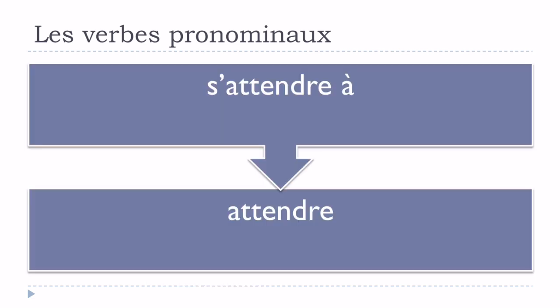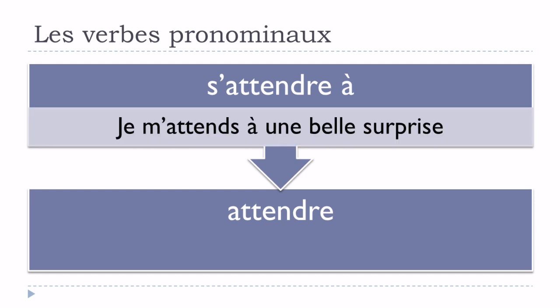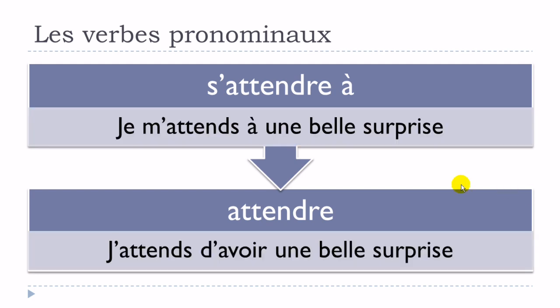Okay, so let's check now. S'attendre à, and then attendre, another one. Je m'attends à une belle surprise. Or it would also be possible to use attendre like that. J'attends d'avoir une belle surprise. So it would be possible to express almost the same idea without using this form pronominal. Okay.